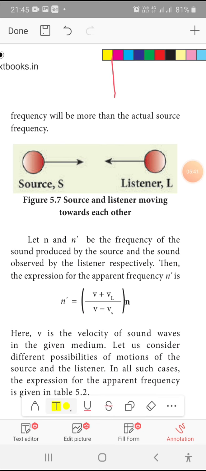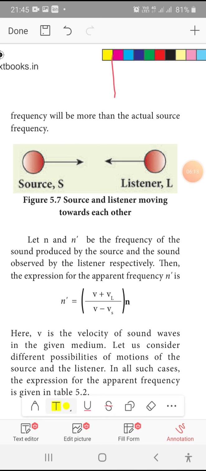Here it is given: source S and listener L. S is the source, from where the sound is produced. The listener is where the sound is received or observed. N and N dash: N is the natural frequency from the source, and N dash depends upon the four possibilities. It may be increased, decreased or the same.